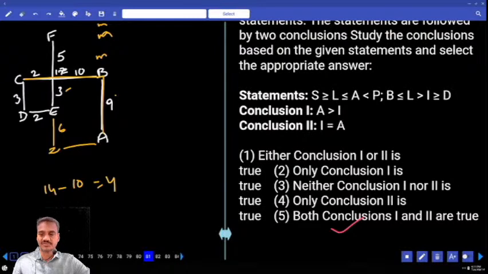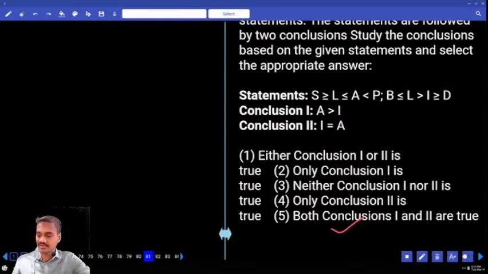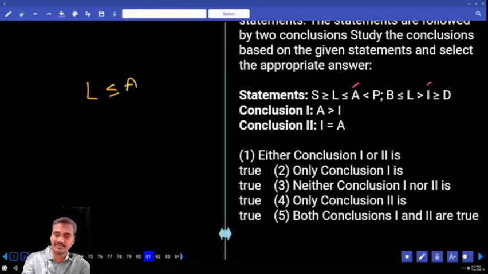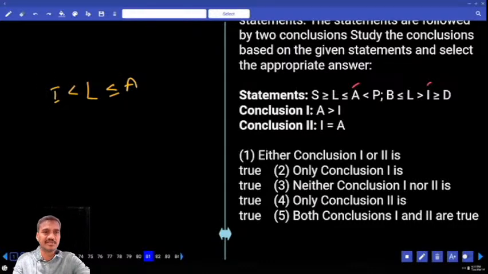Then 81 onwards, they are based on signs and inequalities. The relation between A and I. A is here, I is here. Now the element that is common: L lesser than or equals to A. L greater than I means I lesser than L. So I lesser than L lesser than or equals to A.